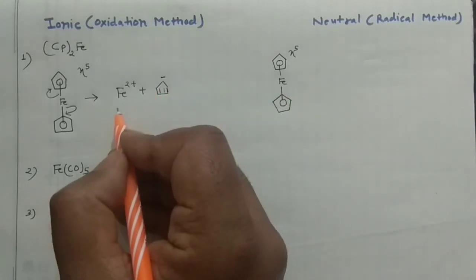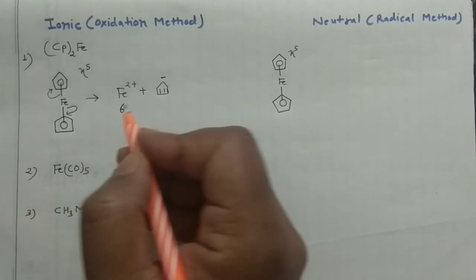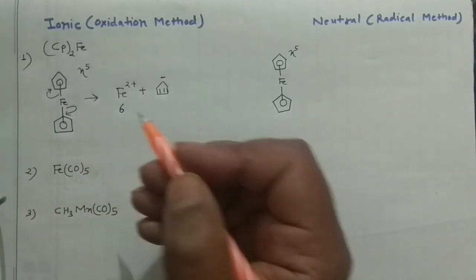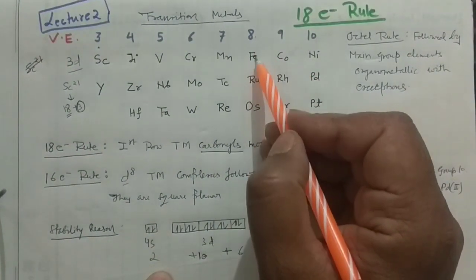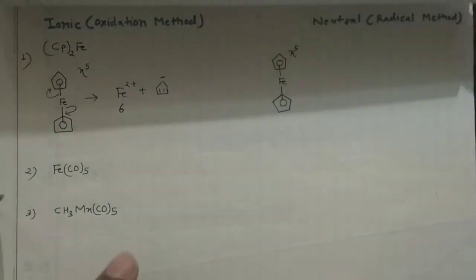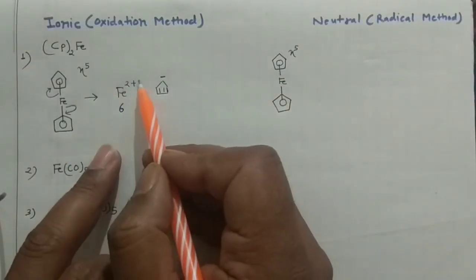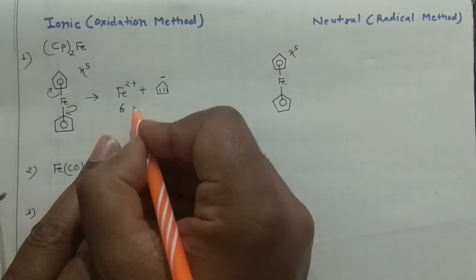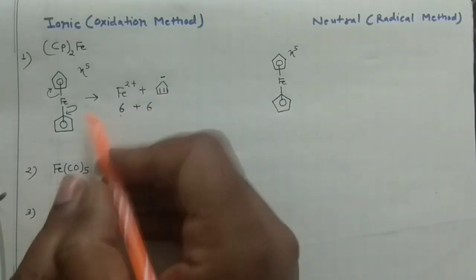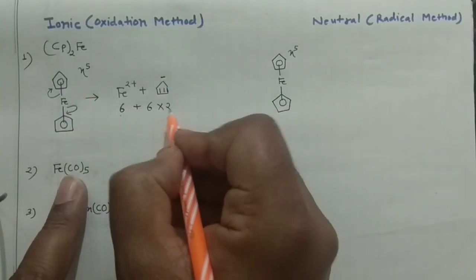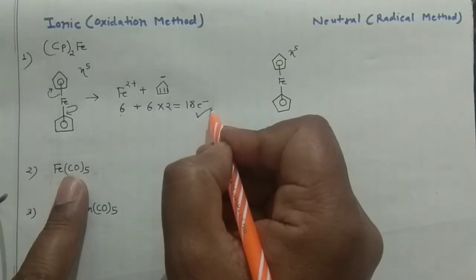Your iron, you see, Fe 2+ actually has 6 electrons. I have already told you this here. Iron has 8 electrons, and since you are using 2 positive, it will lose 2 electrons, so it will have 6 electrons. And how many electrons is it getting? 2, 4, 6. And how many ligands are there? That means 2. So 6 plus 12, that is 18. So it's an 18 electron system.